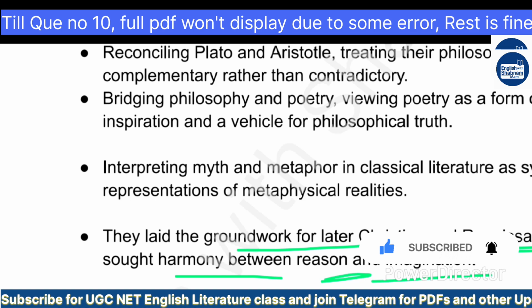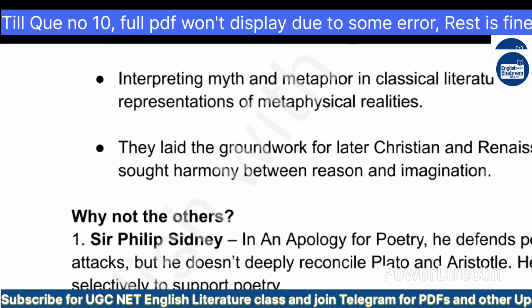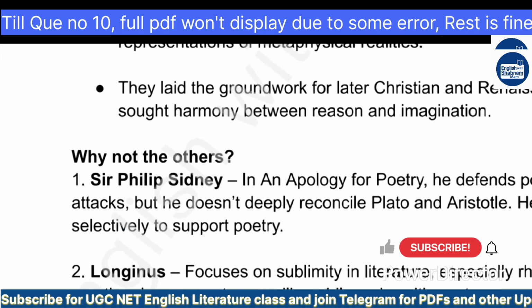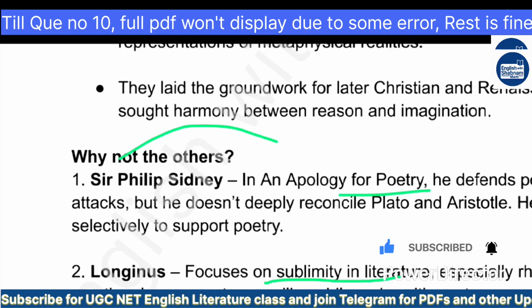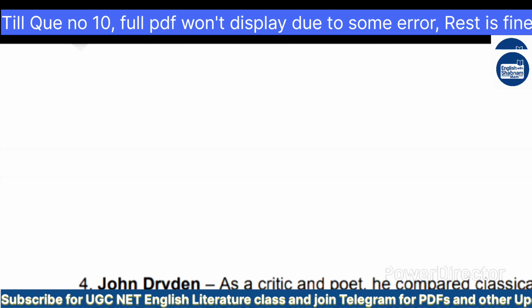You can understand why the other options were not correct. Because Sir Philip Sidney in Apology for Poetry defends poetry from Puritan attacks, but he doesn't deeply reconcile Plato and Aristotle, so that is why we can discard him. Longinus focuses on sublimity in literature, especially rhetorical and emotional power, not reconciling philosophy and poetry, so these two options we can simply eliminate. Let's see the next question.